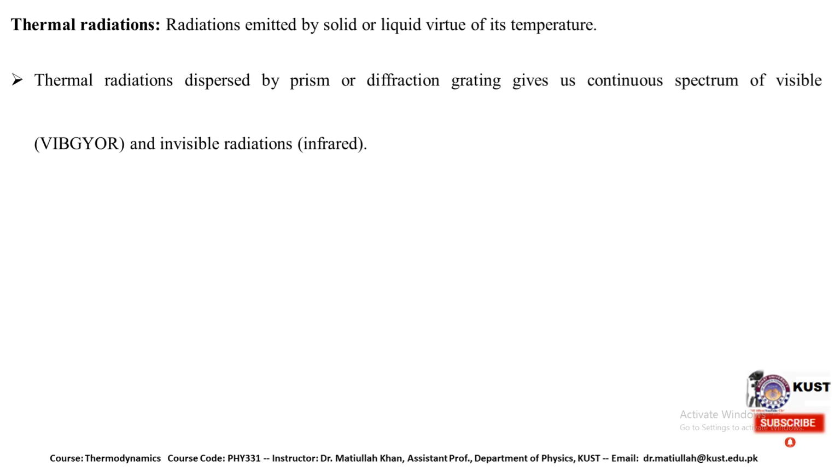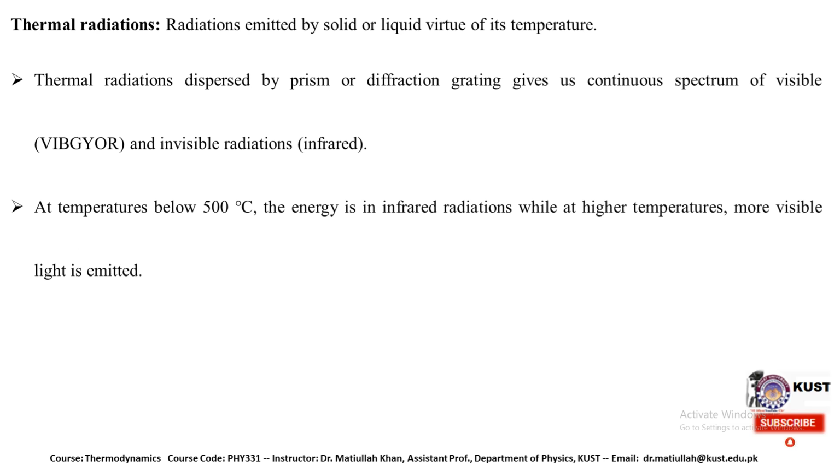Radiation emitted by a solid or liquid by virtue of its temperature is thermal radiation, and when dispersed by a prism or diffraction grating it gives a continuous spectrum of visible and invisible radiation.